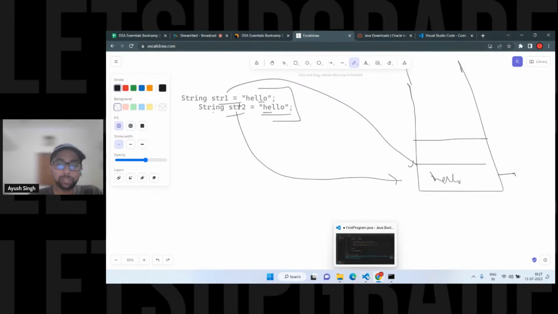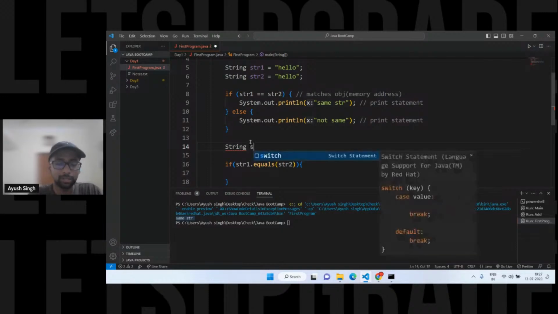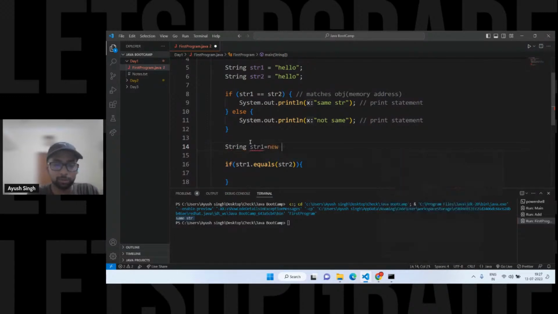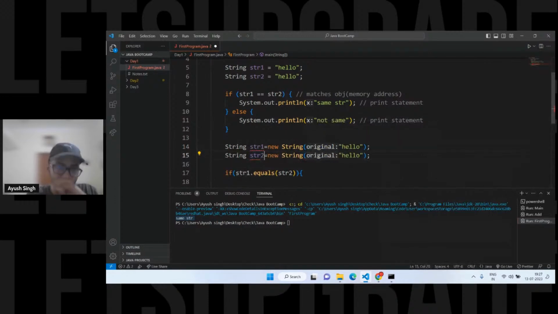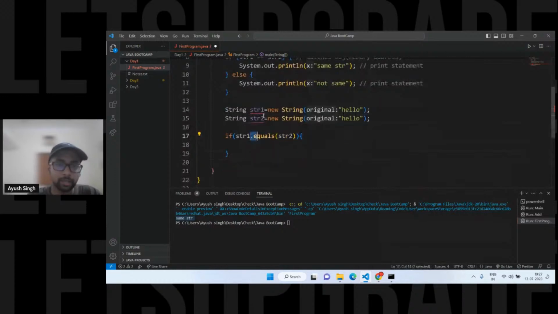When we use a different or new keyword, I'll tell you the answer tomorrow. For now, I am going to use hello only. Tomorrow you can tell me what the difference is. So if I say str3 and this is str4.